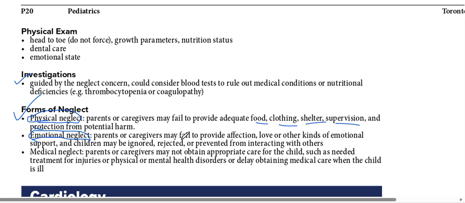Emotional neglect: parents or caregivers may fail to provide affection, love, and other kinds of emotional support, and children may be ignored, rejected, or prevented from interacting with others. And medical neglect: that means parents or caregivers may not obtain appropriate care for the children, like needed treatment for injuries, treatment of physical or mental health disorders, or they delay obtaining medical care when the child is ill.